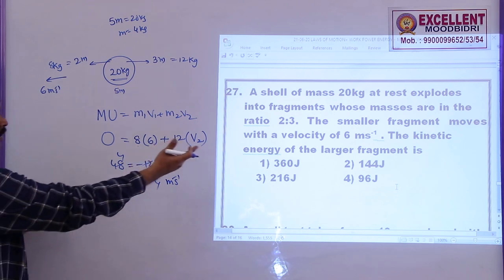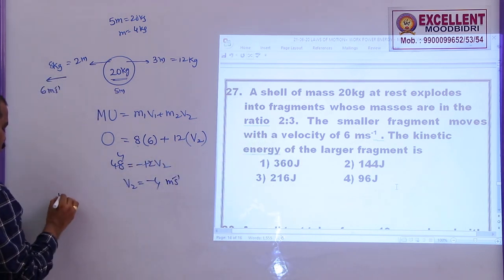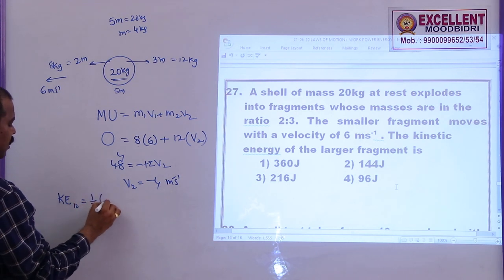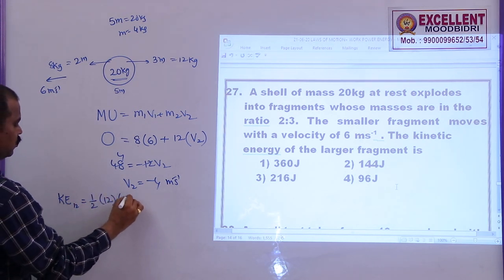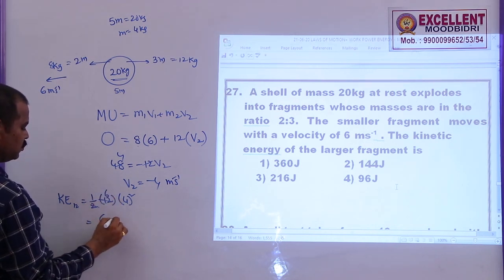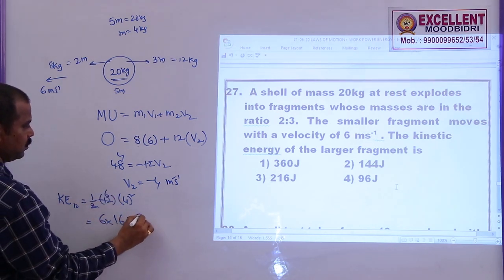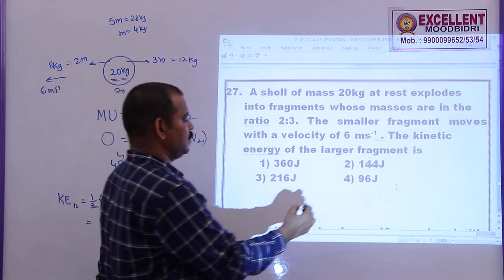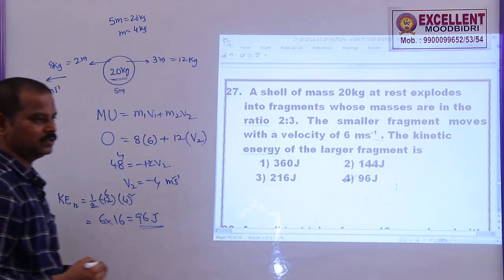Now the kinetic energy of the larger fragment, that 12 kg block, is given by half into 12 into minus 4 squared. 4 squared is 16, so this will be 6 into 16. This is 96 joules. So the kinetic energy of this block will become 96 joules. Option 4 is correct.